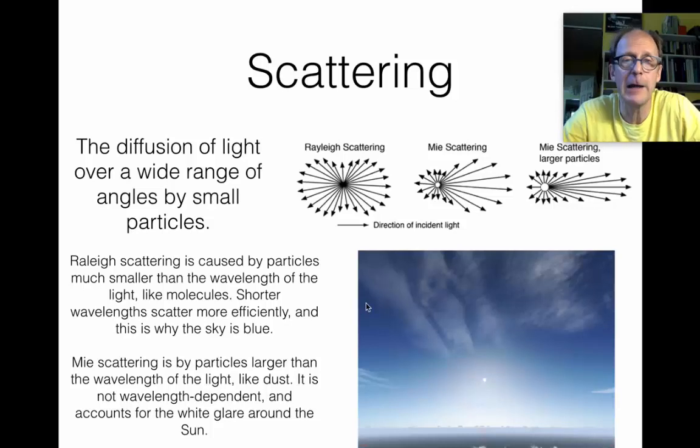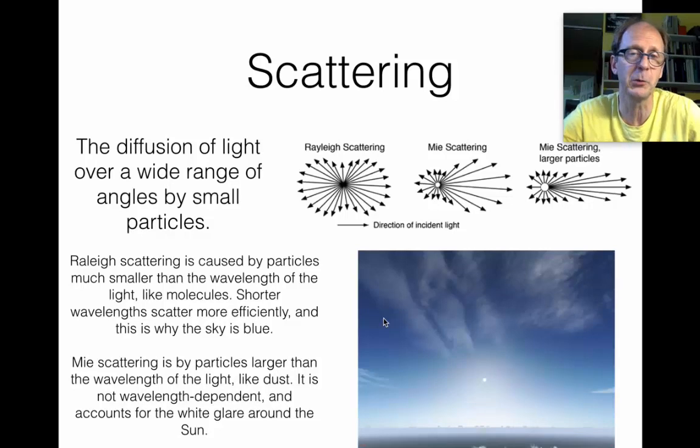In this photograph here, there's blue sky. The reason the sky is blue is because of Rayleigh scattering. Because the sunlight contains all the colors, Roy G. Biv, but what gets scattered the most is the blue end of the spectrum. And so the blue light gets scattered. The red light doesn't get scattered so much. It does ultimately when the sun is right on the horizon. You get red sunsets because then the sunlight is going through so much air that even the Rayleigh scattering of red light is noticeable.